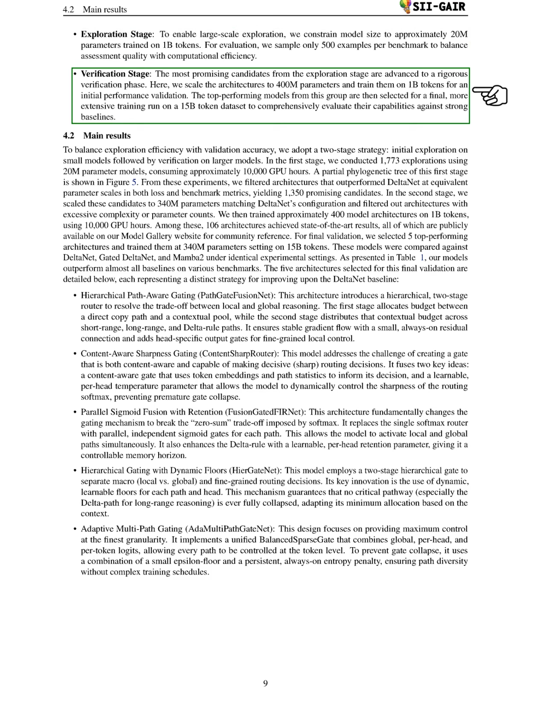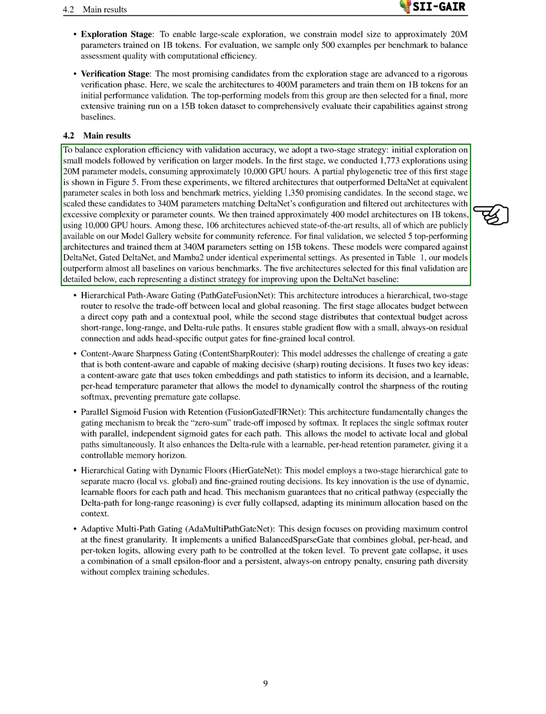In the verification stage, we scale promising candidates to 400 million parameters and train them on 1 billion tokens for initial validation. The best models then undergo extensive training on a dataset of 15 billion tokens to evaluate their capabilities against strong baselines. To balance exploration efficiency with validation accuracy, we conducted 1,773 explorations using 20 million parameter models, consuming around 10,000 GPU hours. From these, we identified 1,350 promising candidates that outperformed DeltaNet.